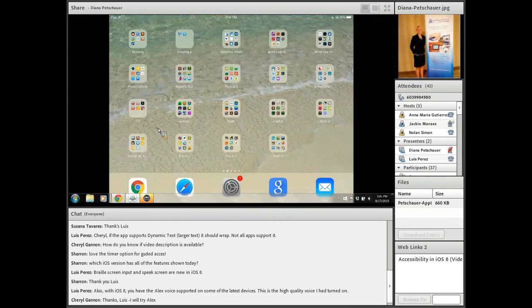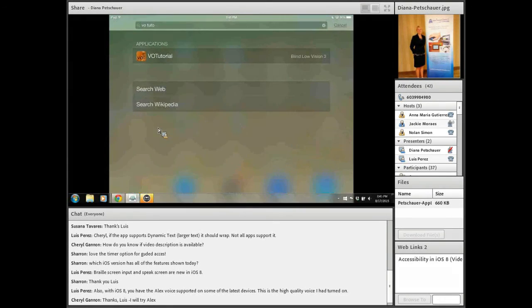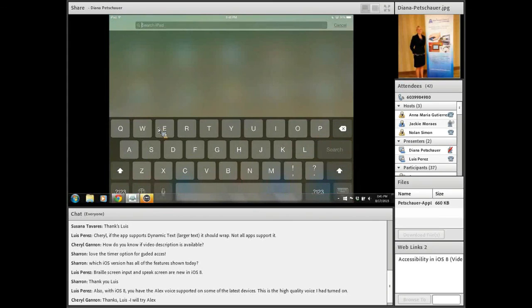So the way that I get to the apps quickly to show you the ones that I want to talk about is to swipe down from the middle of the screen, and it brings up that search feature. So if you have several apps on your iPad that may or may not be in folders and you want to get to one quickly, you can also use the search feature by swiping down on your screen. And the first ones that are on the handout are Dropbox and Google Drive.